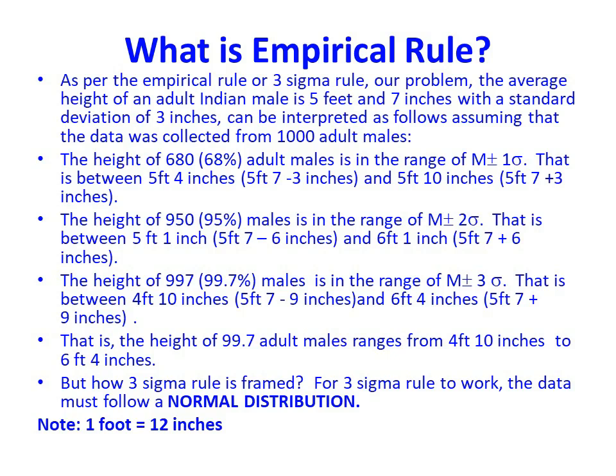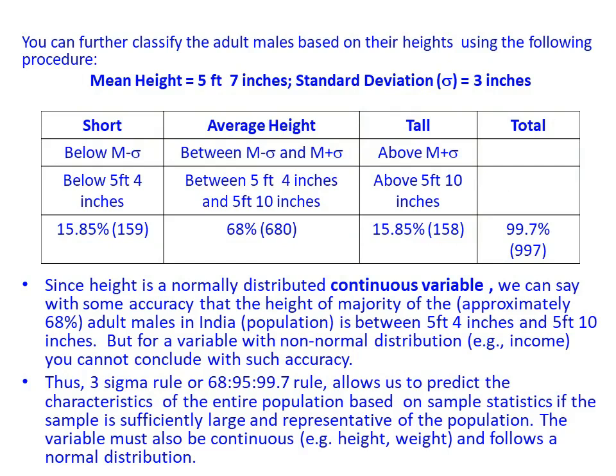But how is the 3 sigma rule framed? For the 3 sigma rule to work, the data must follow a normal distribution. Remember, 1 foot is 12 inches. Since height is a normally distributed continuous variable, we can say with some accuracy that the height of the majority of, approximately 68%, adult males in the Indian population is between 5 feet 4 inches and 5 feet 10 inches. But for a variable with non-normal distribution, for example income, you cannot conclude with such accuracy.